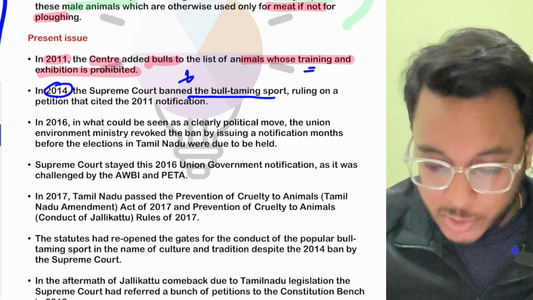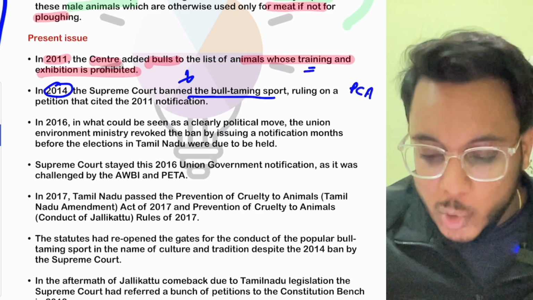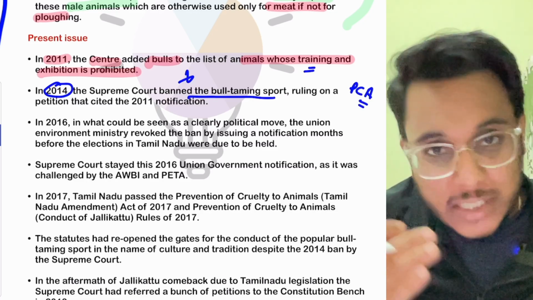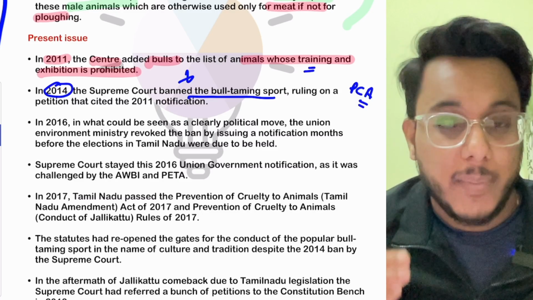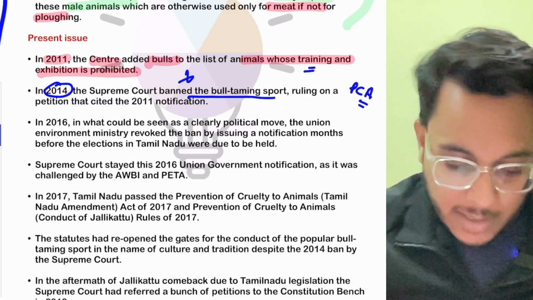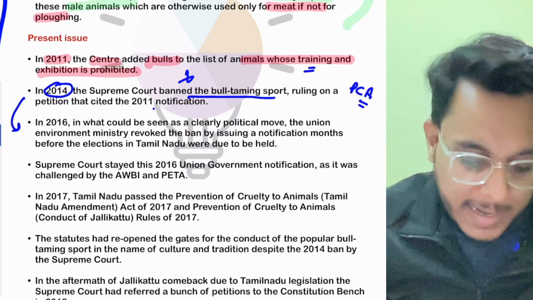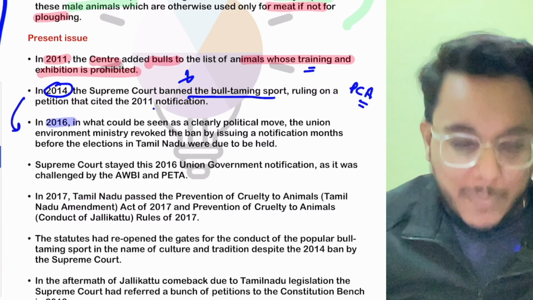Moreover, the Supreme Court also said that under the Prevention of Cruelty to Animals Act, this bull taming festival is wrong because it entails cruelty on the animal. That happened. Now, in this particular direction, guys, what happened? In 2016, another development came.